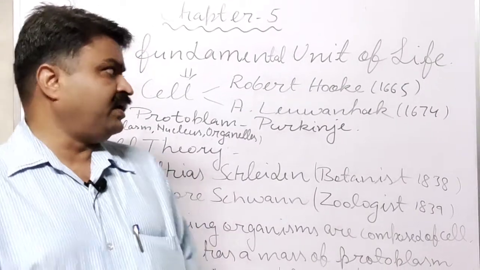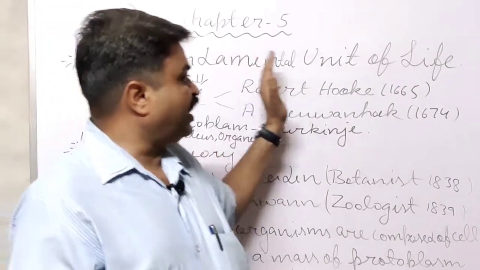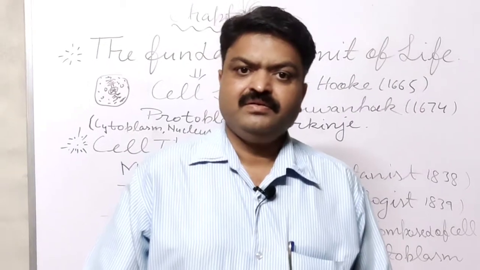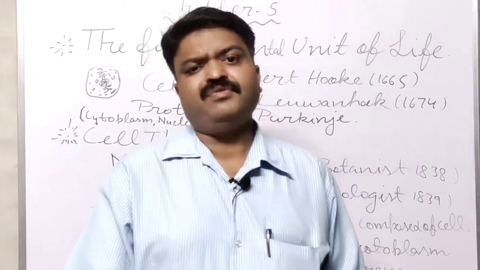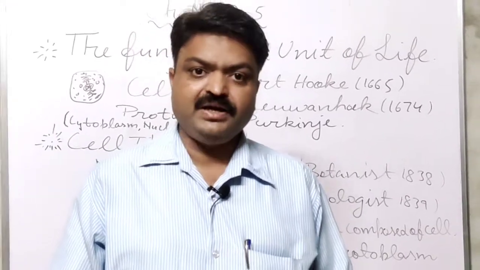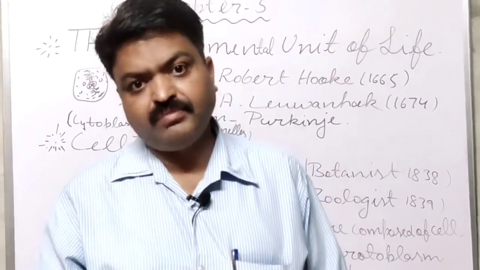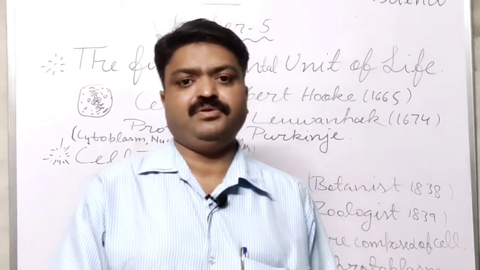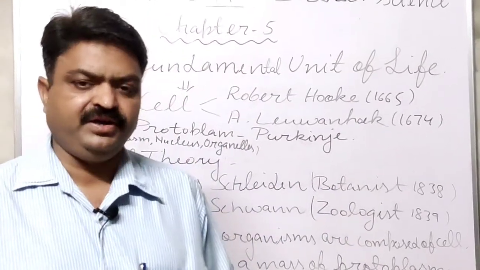Now we talk about the size of the cell. Cells have a very small size, student, and we can't observe them with the help of our naked eye. We can observe them only with the help of a microscope or magnifying glass.